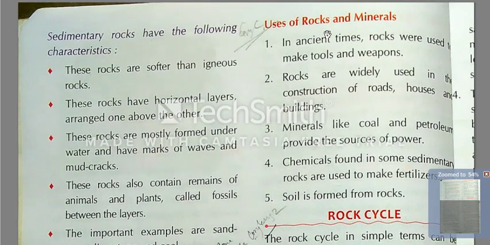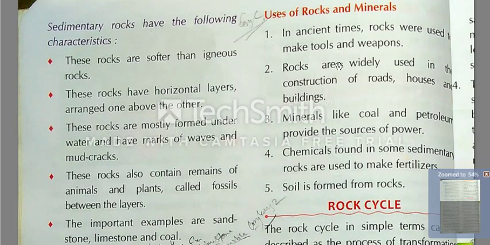Use of rocks and minerals. Now we have seen the characteristics of metamorphic rocks. Now we will see the use of rocks and minerals. In ancient times, rocks were used to make tools and weapons, according to their purpose and needs, either domestic or business.